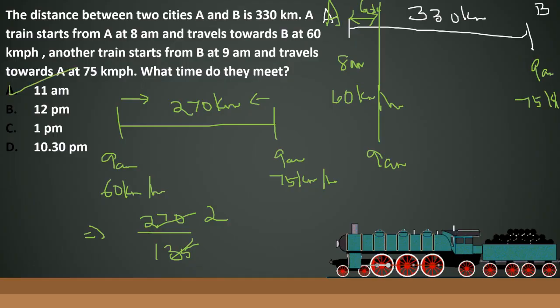Correct. So let me just sum up. Initially the distance between them is 330 kilometers. One train starts at 8 o'clock and the other train starts at 9. At 9 o'clock the distance traveled by train A is about 60 kilometers. So at 9 the distance between them is 270 kilometers, and the time taken for them to meet is the distance divided by relative speed, which is just 2 hours from 9 a.m., that is 11 a.m. So this is one way of solving, or else you can also take the distance reference and solve.